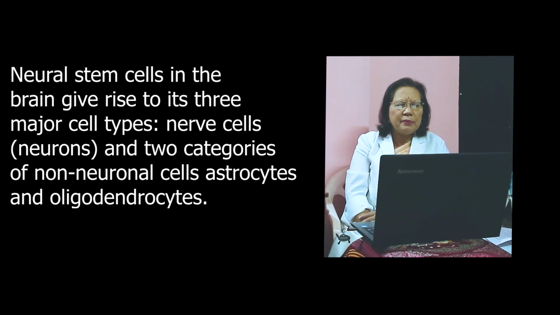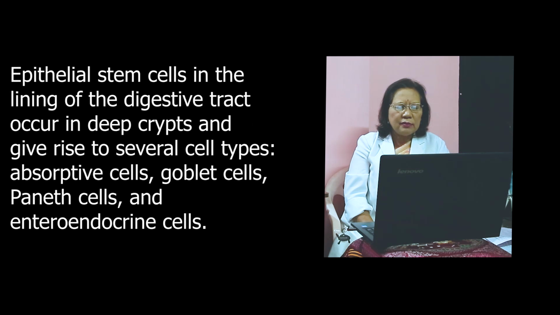Neural stem cells in the brain give rise to its three major cell types: the nerve cells, neurons, and two categories of non-neuronal cells, that is astrocytes and oligodendrocytes. And epithelial stem cells, which are in the lining of the digestive tract, occur in deep crypts and give rise to several cell types: absorptive cells, goblet cells, Paneth cells, and enteroendocrine cells.